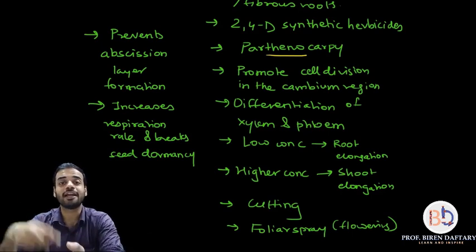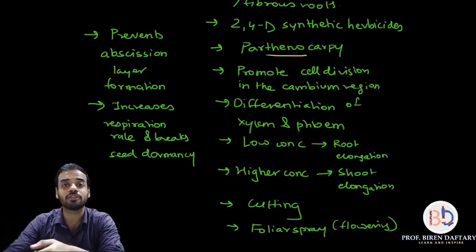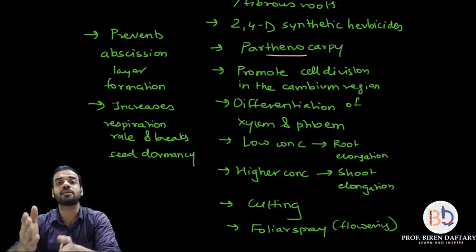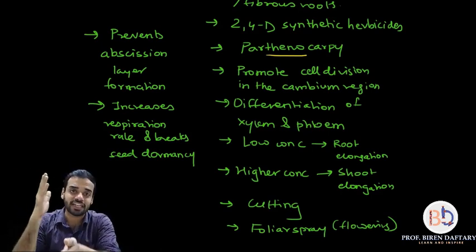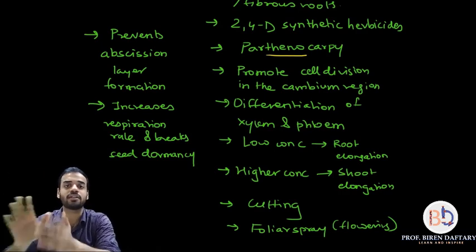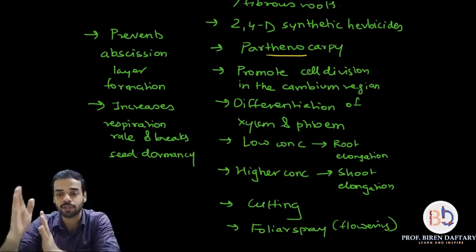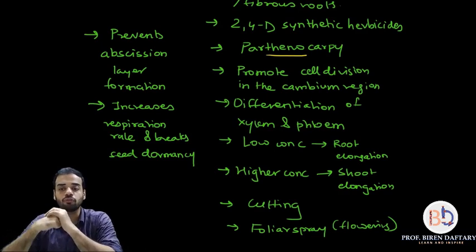So auxins will help in quick formation of roots in the case of the cutting method. I hope cutting is clear. Cutting is basically where you cut any part of the plant and you grow it separately in the soil to form a new plant. Okay, the next is about foliar spray.